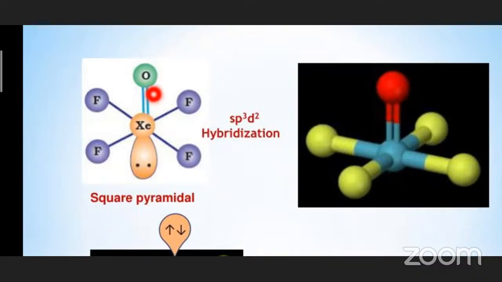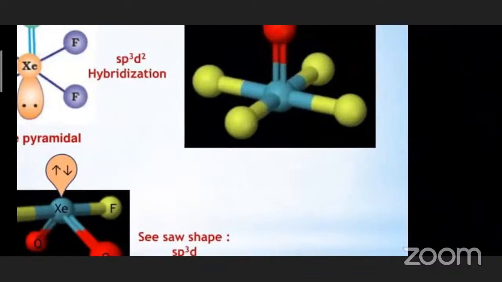That sigma bond is formed by the hybrid orbitals, right? So 1, 2, 3, 4, 5, 6. So 6 means sp3d2. Even the lone pair orbital we need to count. Okay, sp3d2 hybridization. Whenever sp3d2 hybridization is there, it should be octahedral geometry, but it is square pyramidal because of the presence of lone pair. Repulsions would be there between the lone pairs and bond pairs. Because of that, the geometry, instead of being octahedral, it is square pyramidal. That you need to know.